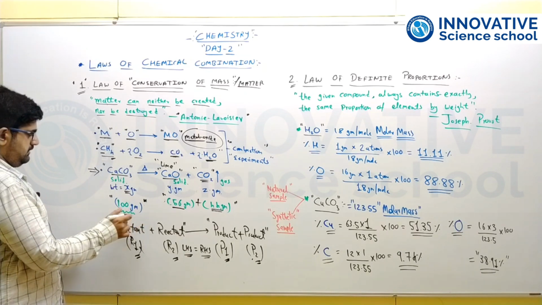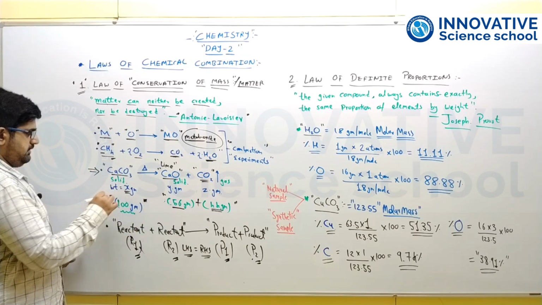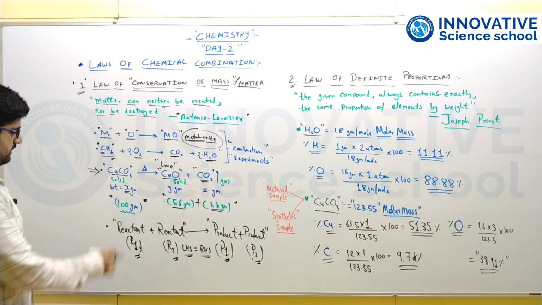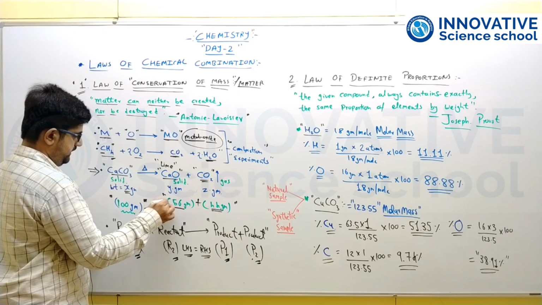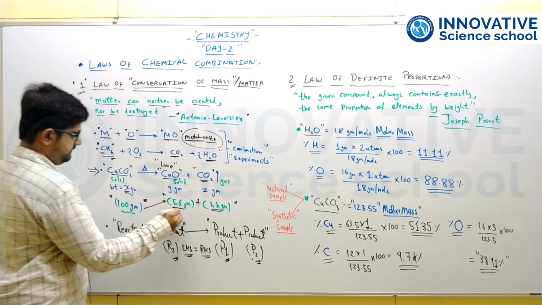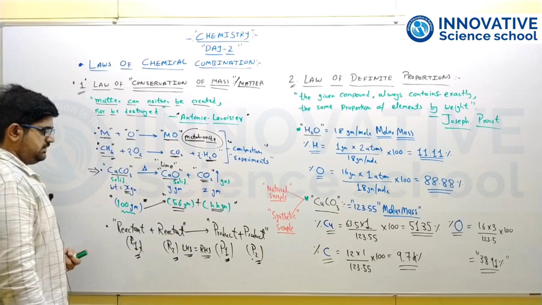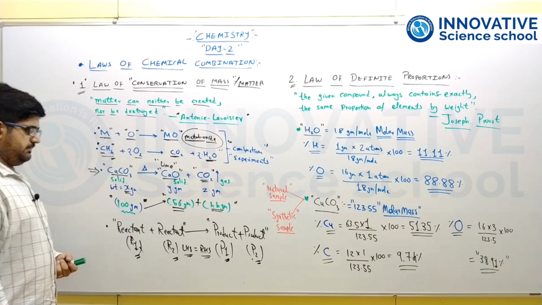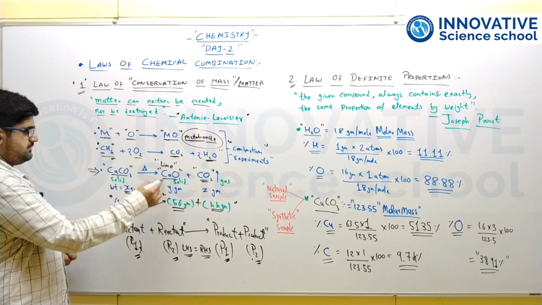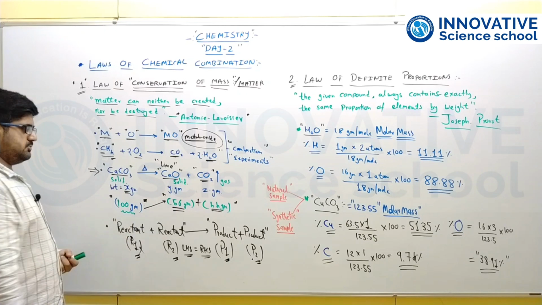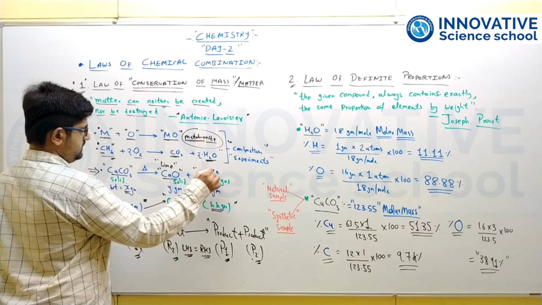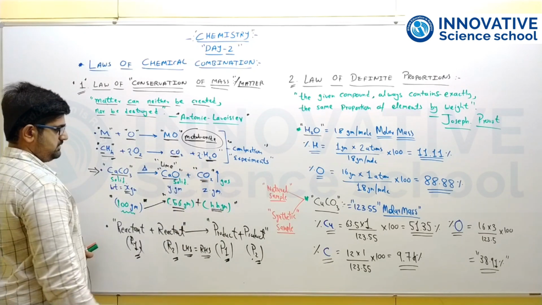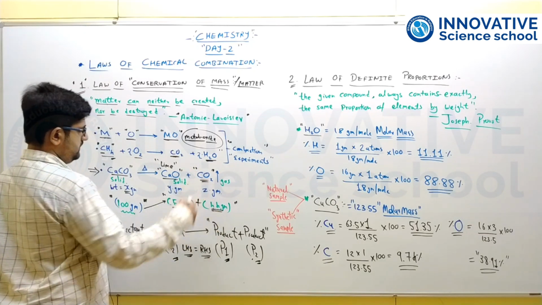Say we take 100 grams of calcium carbonate initially and heat it continuously. On heating it produces a constant mass of 56 grams of quicklime, so 56 grams of calcium oxide is produced from 100 grams of calcium carbonate, and the remaining amount is converted into CO2 gas, that is 44 grams of carbon dioxide gas.